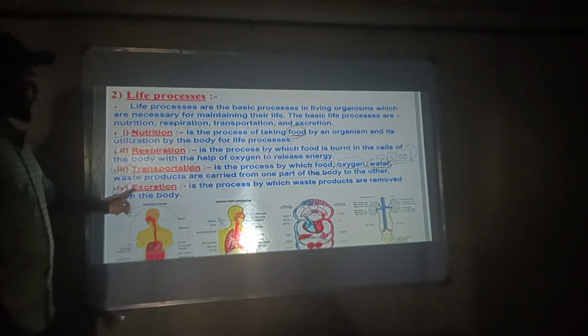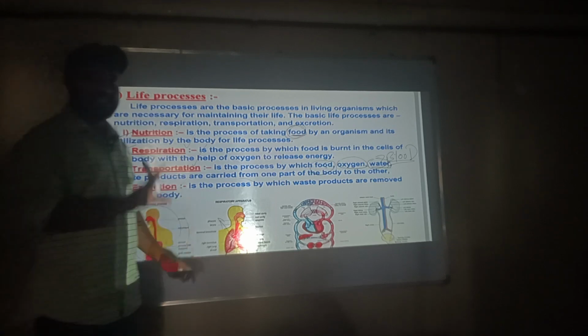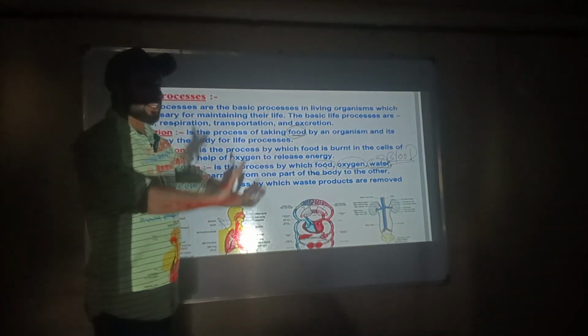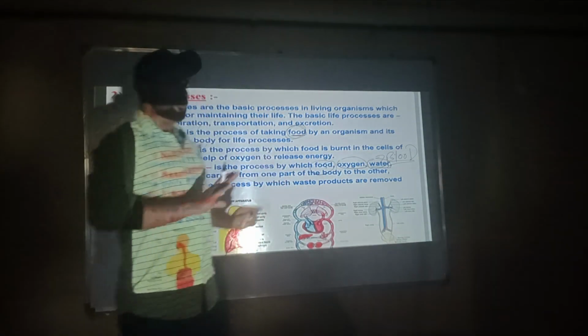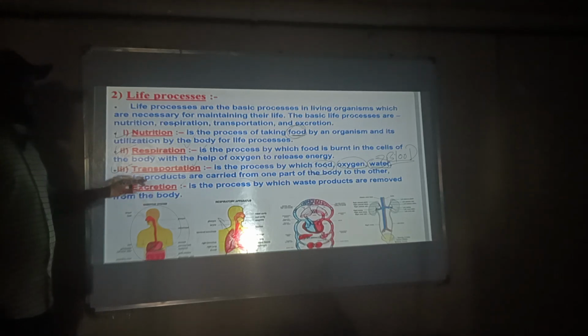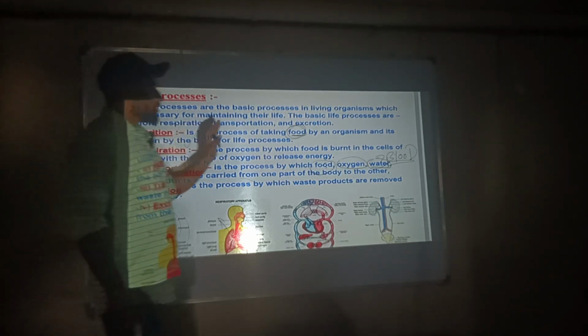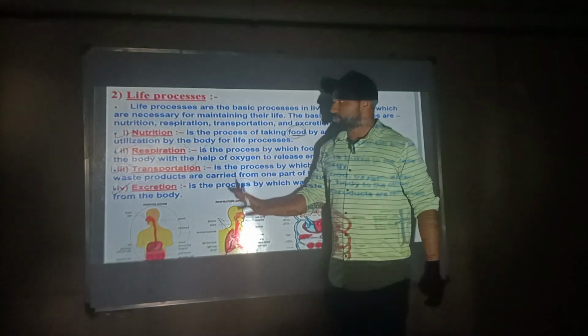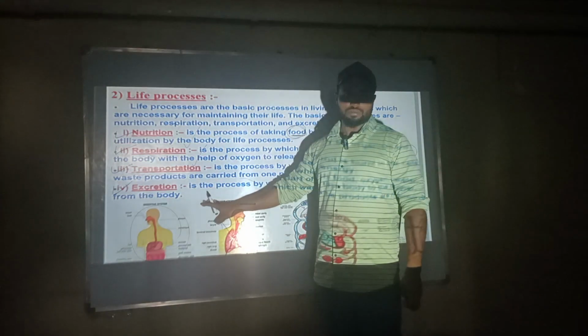The other most important life process is excretion. Excretion is the process of removing waste products from the body. Excretion, transportation, respiration, and nutrition. Now in this video we have completely understood what the life process is. There are four mechanisms of life process.